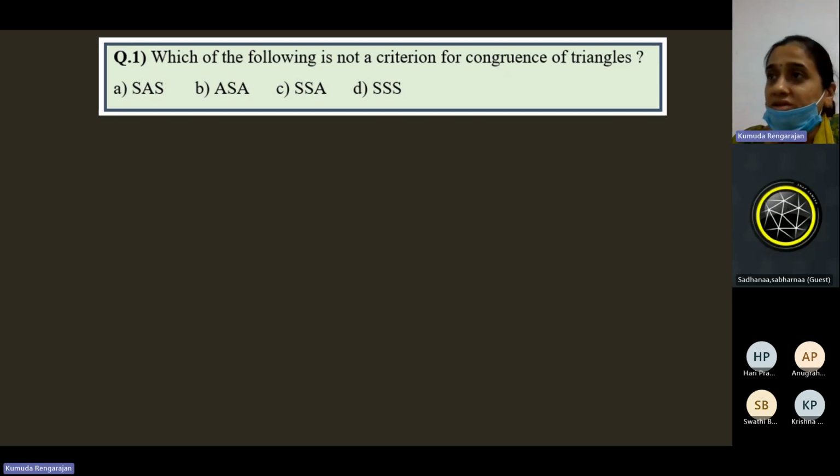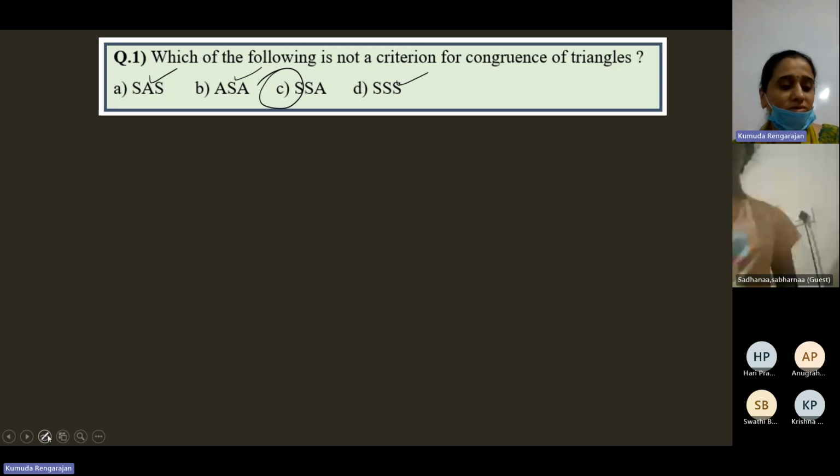We're discussing the answers to the multiple choice questions shared with you on WhatsApp during last Sunday's session. Which of the following is not a criterion for congruence of triangles? Option C, correct. SSA is not a valid congruence rule. SAS is two sides and the included angle. ASA is two angles and the included side. SSS is three sides. All are valid congruence rules. SSA is not a valid congruence criterion.